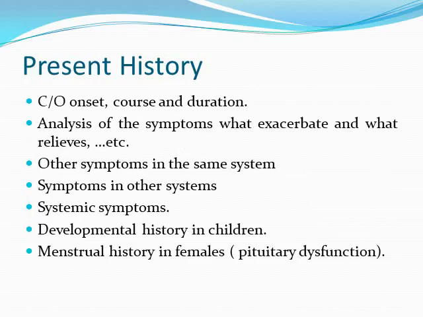In the present history, we analyze the complaint of the patient. So you mention the complaint, onset, course, and duration, and then analysis of the symptoms. What are the exacerbating factors and what are the factors that decrease or relieve the symptoms. We ask about other symptoms in the same system and symptoms of other systems in the body, with developmental history to be added in children and menstrual history to be added in females, especially if you are suspecting pituitary or endocrine abnormality.